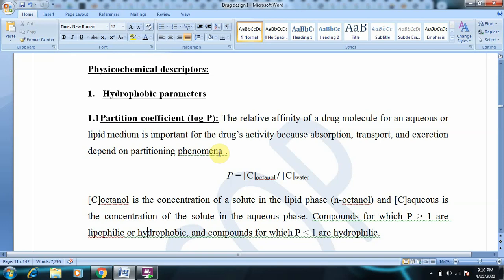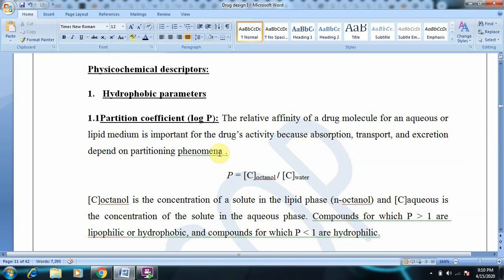in each layer. So you will find that some concentration of the drug molecule will be in the octanol phase and some concentration will be in the water phase. By doing this, we try to find the partition coefficient for the given drug.